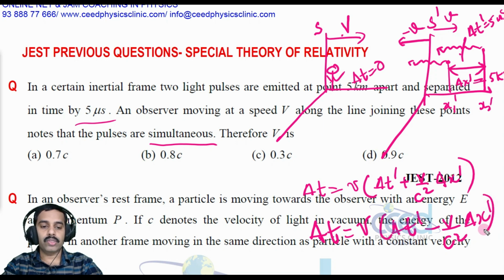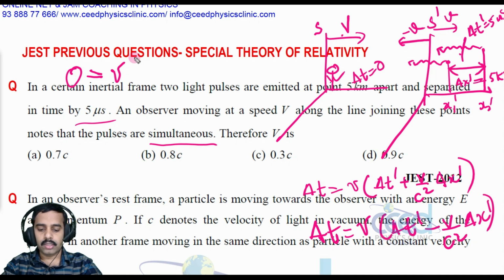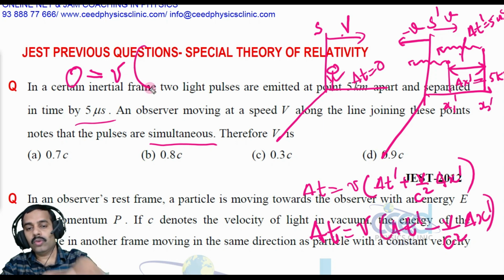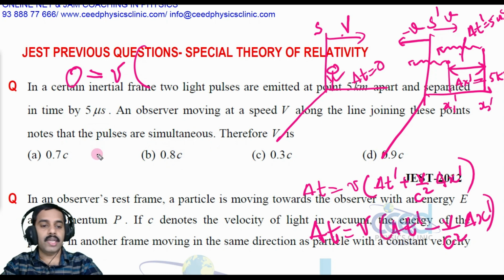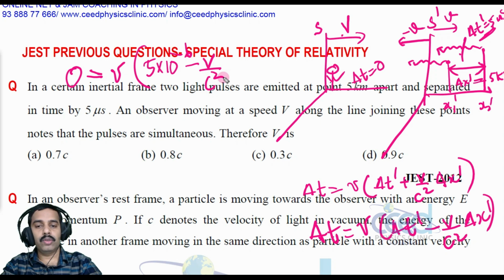Now all these values are given. Delta t is 0, so 0 is equal to gamma into, where gamma is 1 by root of 1 minus v square by c square, 0 is equal to gamma into delta t dash, that is given as 5 microseconds, 5 into 10 raised to minus 6, minus v by c square into delta x dash.